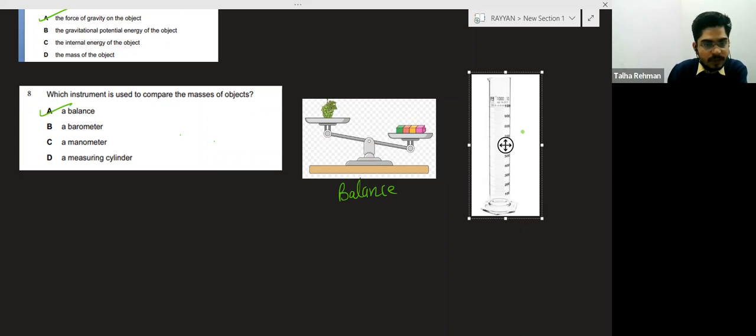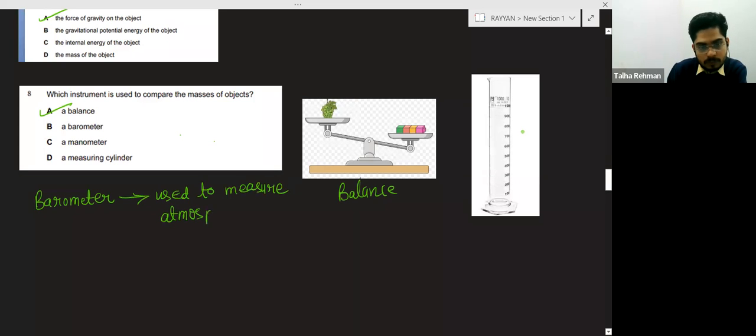So what is the use of the barometer? Basically, barometer is used to measure atmospheric pressure.